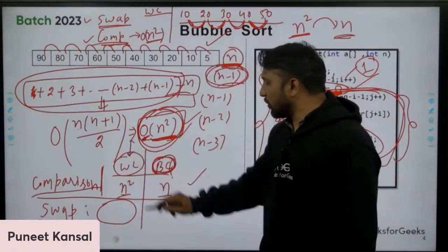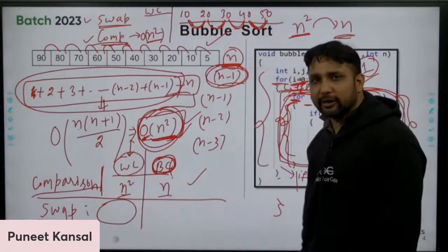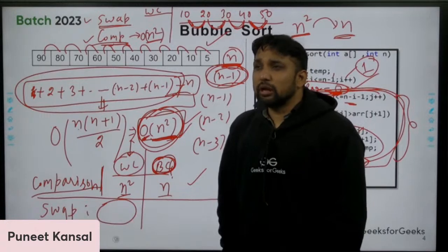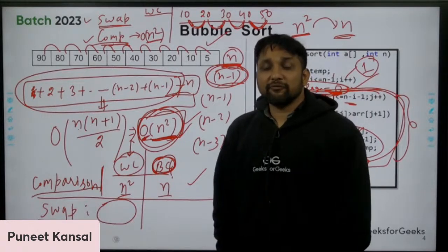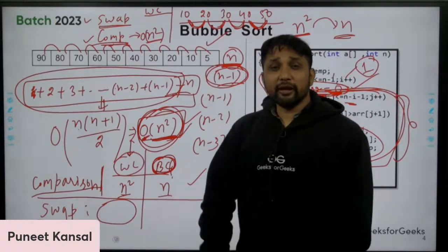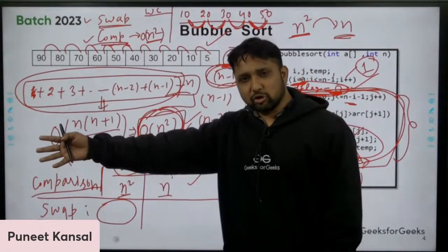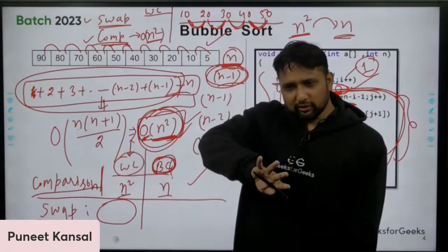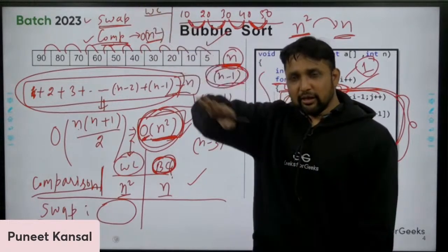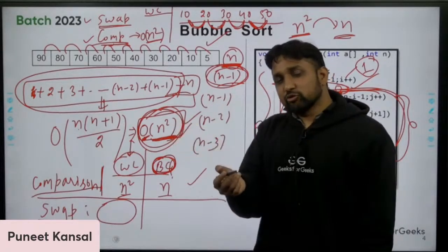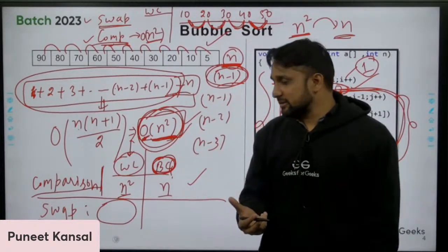In the worst case, how many swap operations will there be? Can you write that? What will be the worst case? Somebody asks you what is the worst case of bubble sort? If the array is sorted in decreasing order, like 90, 80, 60, 70, 40, and so on, and you want to sort it in increasing order. If that is in decreasing order, like 90, 80, and 60, that is the worst case.